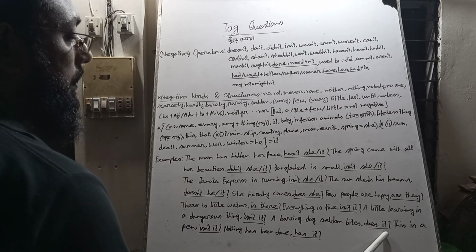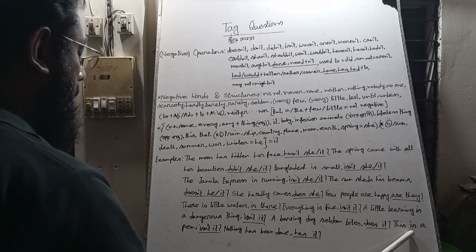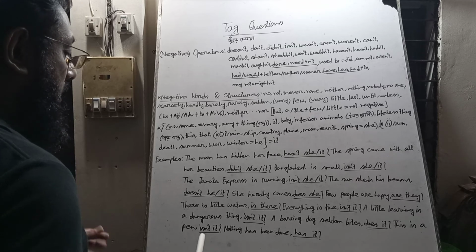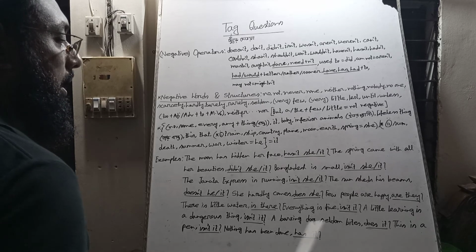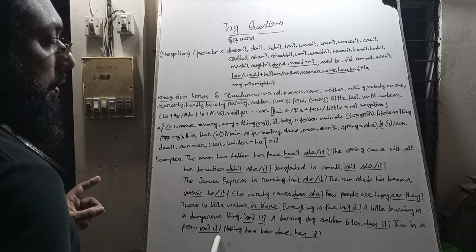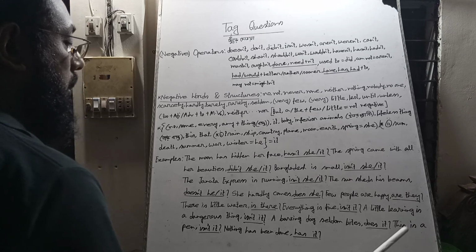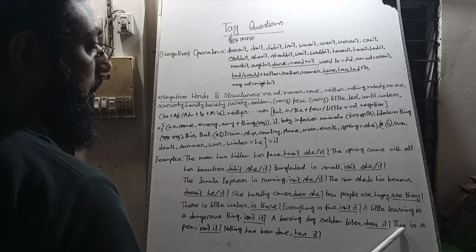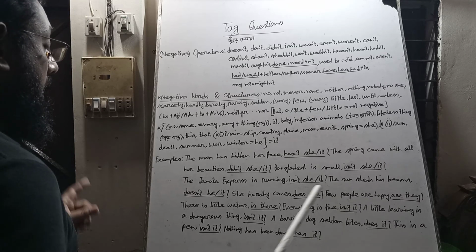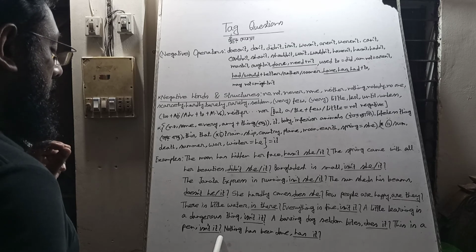This is a fan. We bring is, the sentence is affirmative, so the tag question will be negative. We bring not, isn't, we write isn't as contracted form, and instead of this and that, we will use it pronoun. Though this and that are demonstrative pronouns, they cannot be used in short forms. We cannot use them in tag question. Instead of this and that demonstrative pronoun, we use it pronoun. At last we use a note of interrogation.